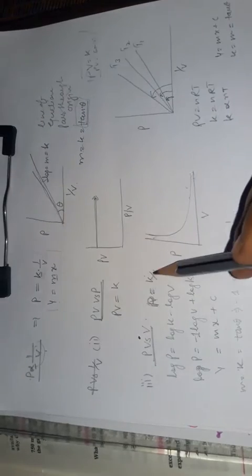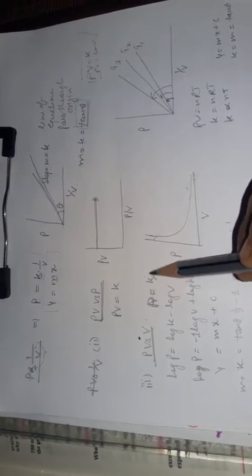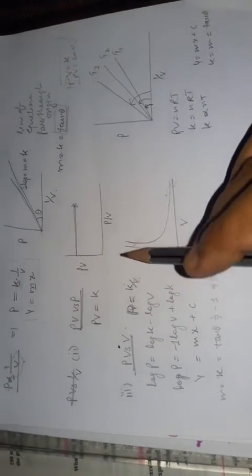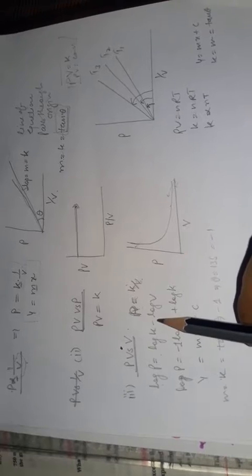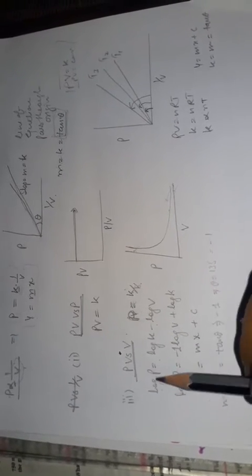So pressure is equal to K by V. You can also write pressure is equal to K by V. So here we apply some log values and use formulas. Taking log on both sides, log P is equal to log K minus log V.